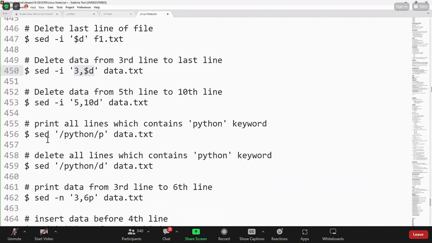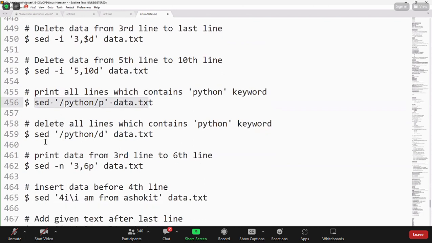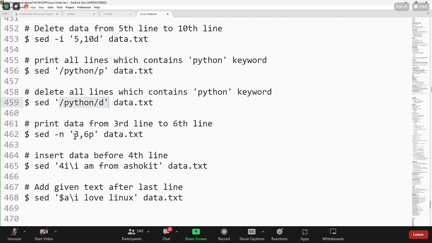If you want to print all the lines which contain the Python keyword, use this command. If you want to delete all the lines which contain the Python keyword, /d. Print the data from the third line to the 6th line, 3,6p. If you give 10,20p, only the 10th line to 20th line data will be printed.